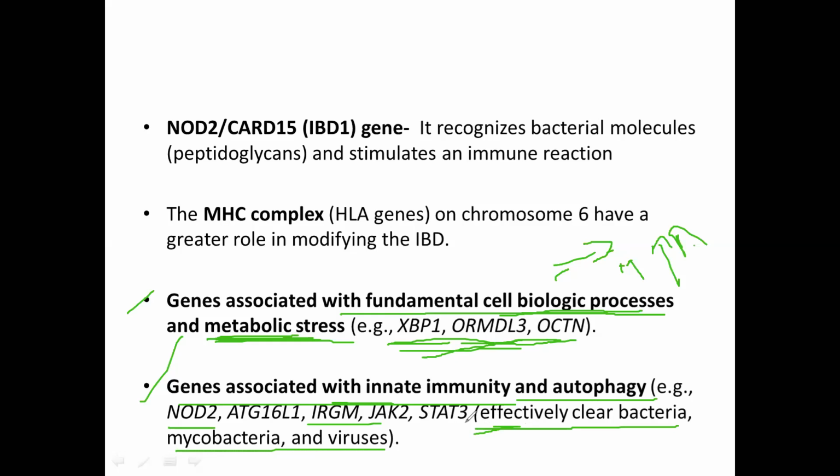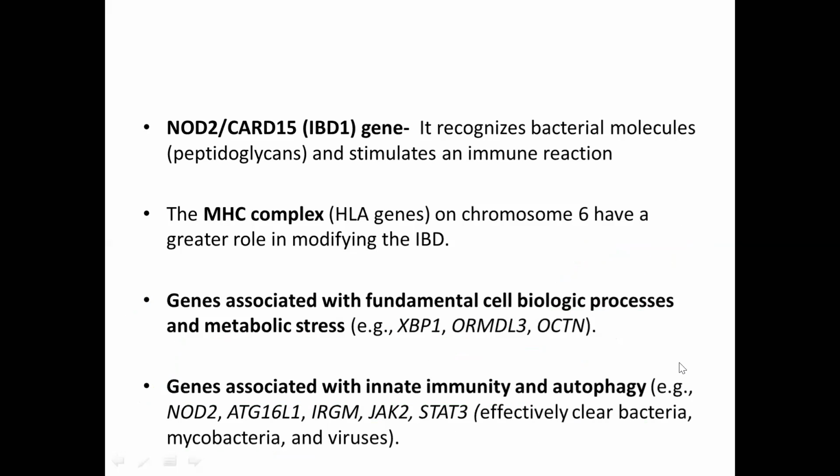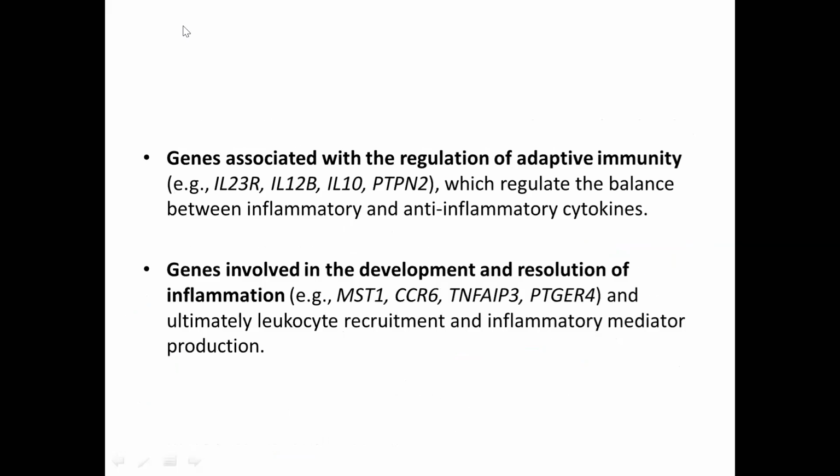Suppose these genes are dysregulated, so what will happen? They will also start clearing our commensal microbiota. So obviously it will disrupt our normal homeostasis, and that will lead to the chronic inflammatory state.